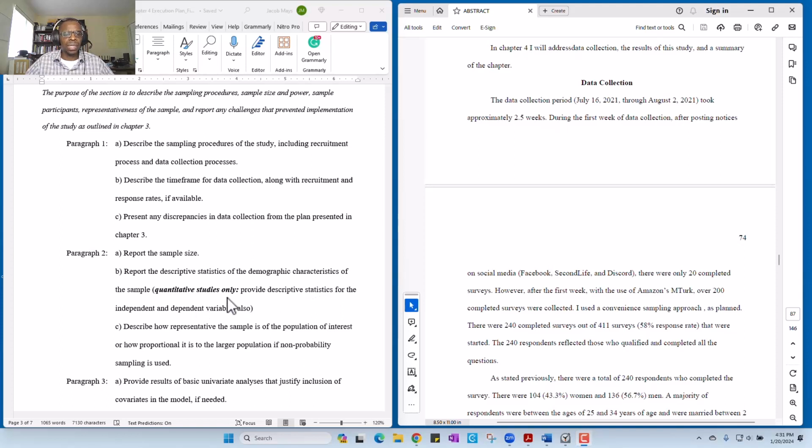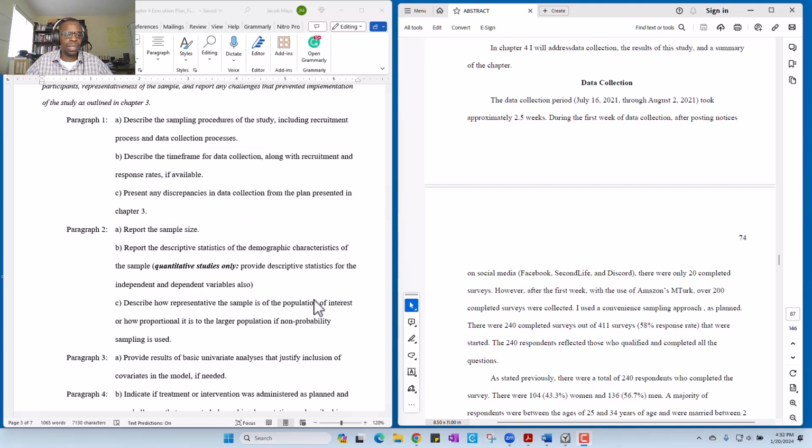You're also going to provide a descriptive analysis for the independent and dependent variables, in addition to the demographic information. And then you're going to describe how representative the sample was of the population of interest. You're going to do these things in paragraph 2.